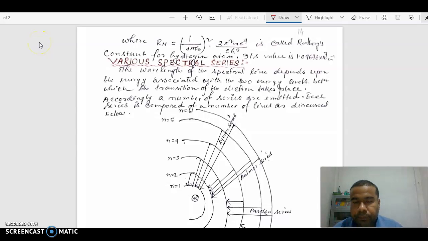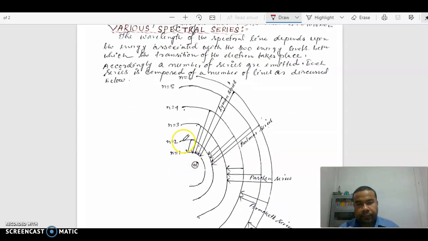Hello students, today I am going to discuss various spectral series. The wavelength of the spectral line depends upon the energy associated with the two energy levels between which the transition of the electron takes place. Now you see the diagram.